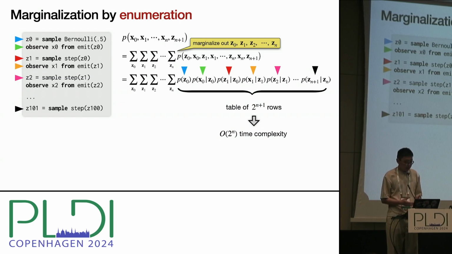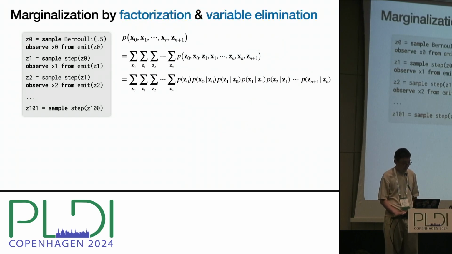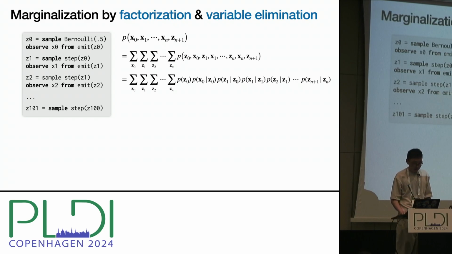Directly computing the sum over all variables is expensive, and the inner product contains n+1 free variables. So computing the sum amounts to enumerating all possible assignments to the latent variables and computing a probability table of an exponential number of rows. So enumeration-based inference doesn't scale. A more intelligent way to do this computation is by factorization and eliminating variables one at a time.